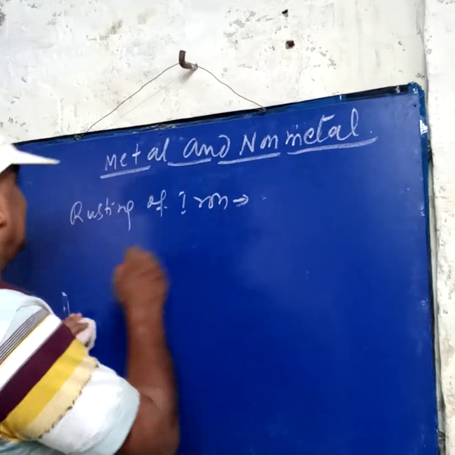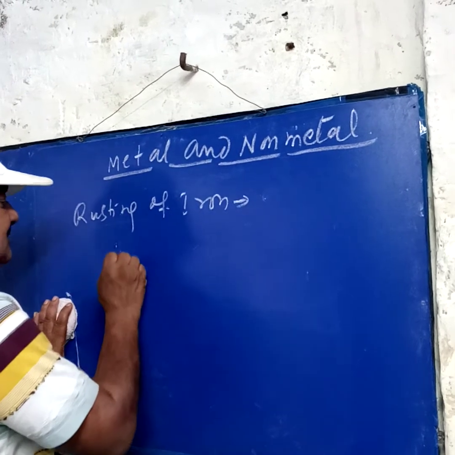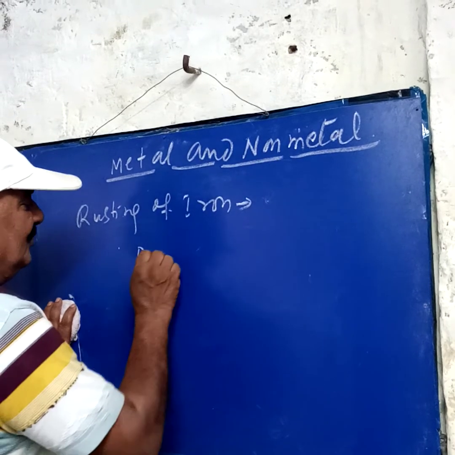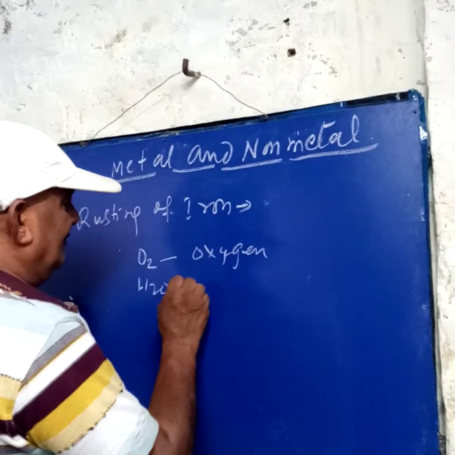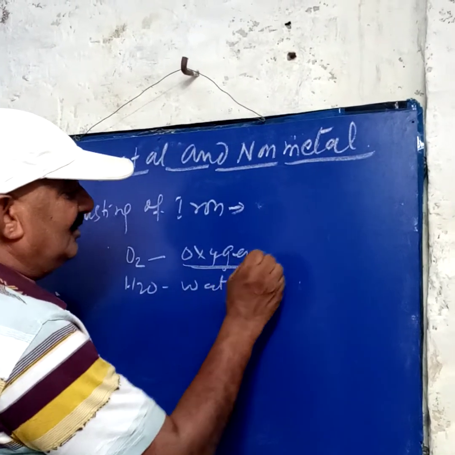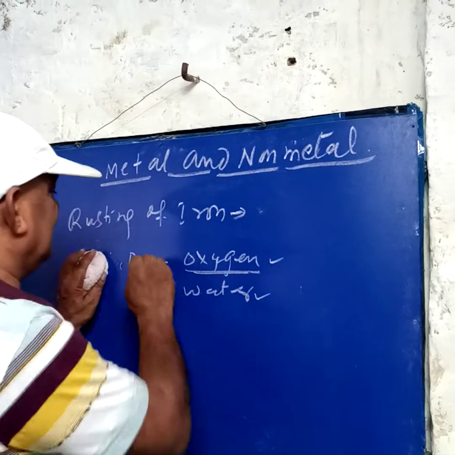So what conditions are required for rusting? Two things: oxygen and water are required for rusting. Remember, if there is only oxygen, it will not rust, and if there is only water, it will not rust. How will we prove it? Two things will be required.